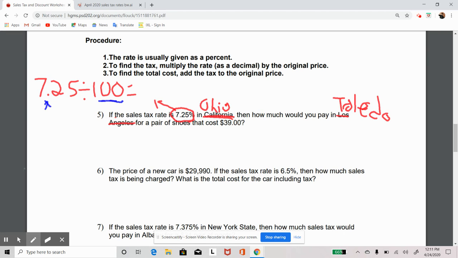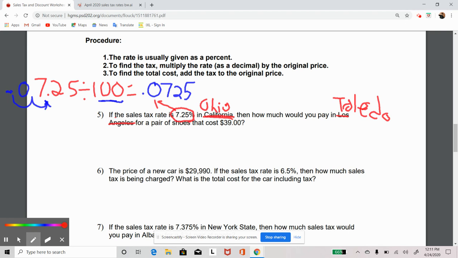So when I do that, I'm actually going to take my decimal and move it 2 spaces to the left. And then I get my 0 here, and then I put a 0 there, put my new decimal there, and then boom, look at that. My new answer is 0.0725. So there you go.